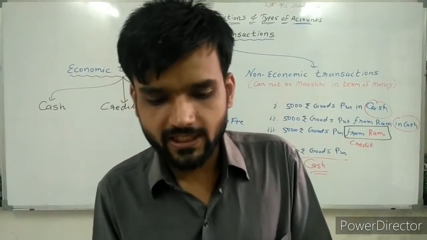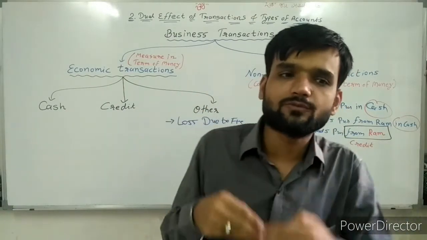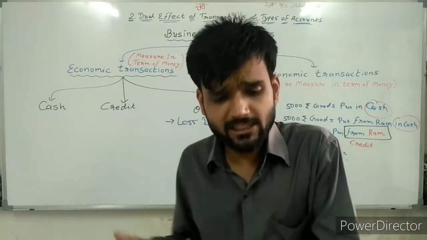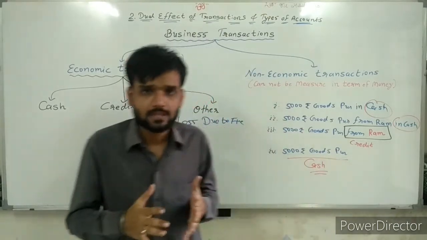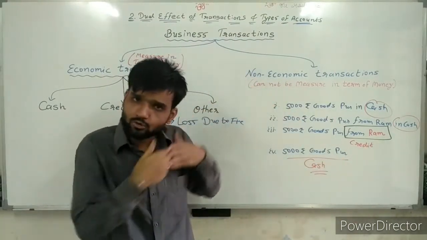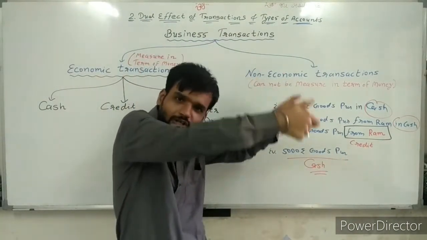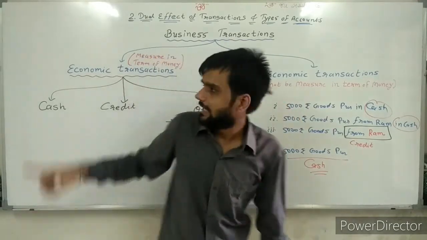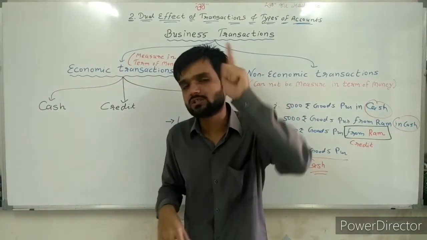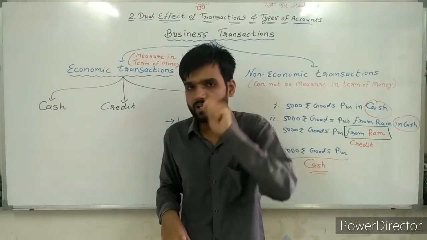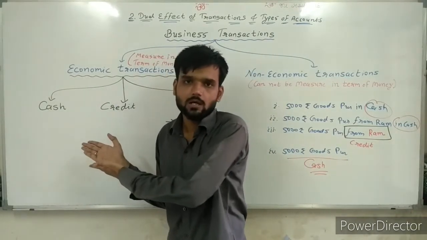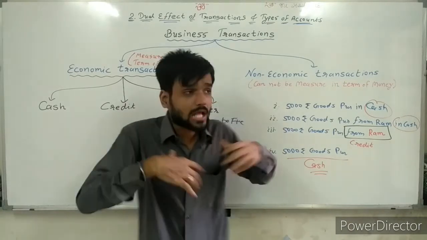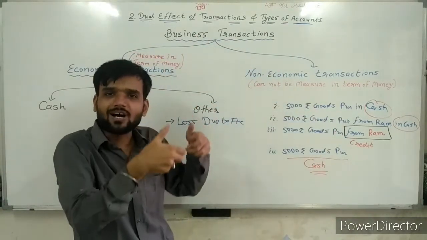Receivable of rupees 18,000 is received. Now, receivable of rupees 18,000 received. Think, I received the amount. It means I received cash. Again, it's an economic transaction because it is measured in terms of money. Now cash or credit? Simple, sir. It's a cash transaction because I received the amount.